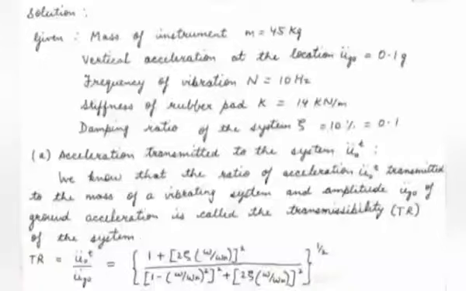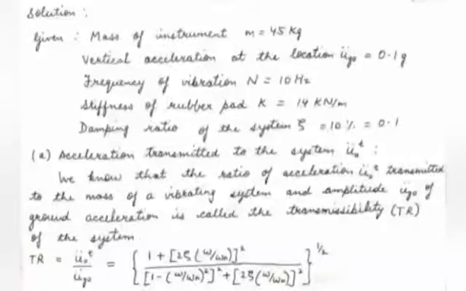Now part A, acceleration transmitted to the system ü_0t. To solve this, we know that the ratio of acceleration ü_0t transmitted to the mass of a vibrating system and amplitude ü_g0 of ground acceleration is called the transmissibility of the system. Transmissibility is represented by TR.